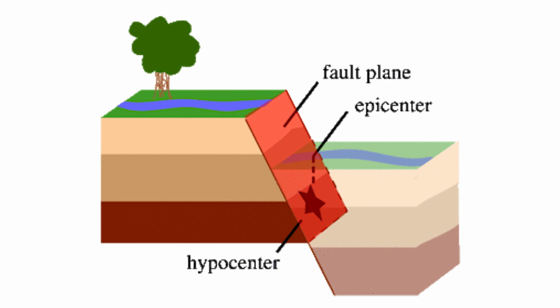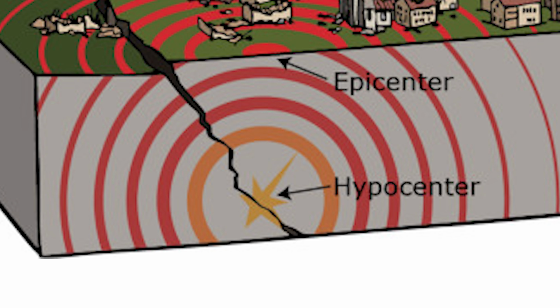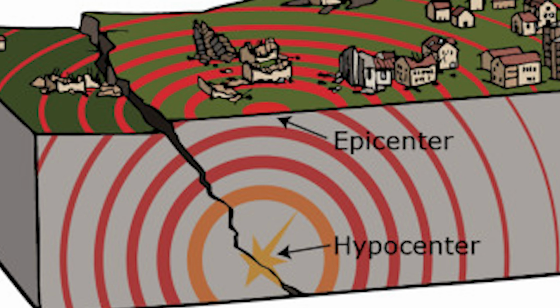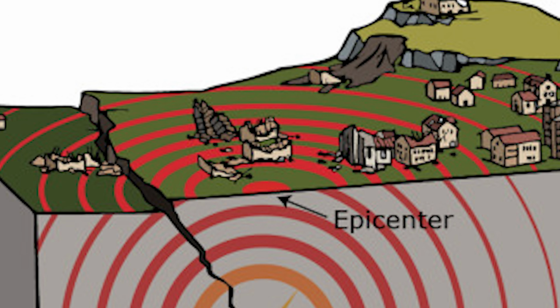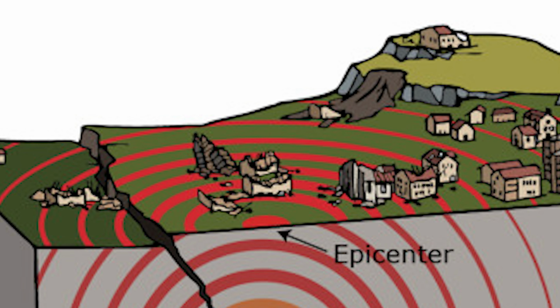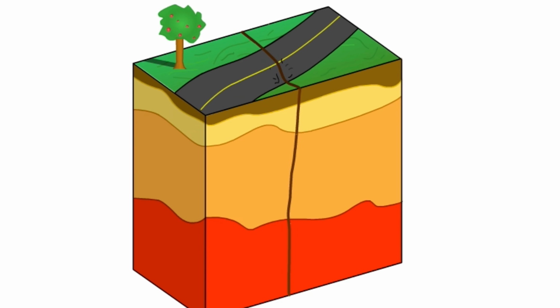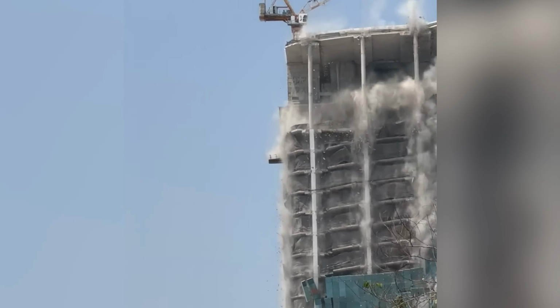The location below the Earth's surface where an earthquake starts is called the hypocenter, and the location directly above it on the surface of the Earth is called the epicenter. Let's look at an example. 2 plates shear past each other, like the recent quake in Southeast Asia.